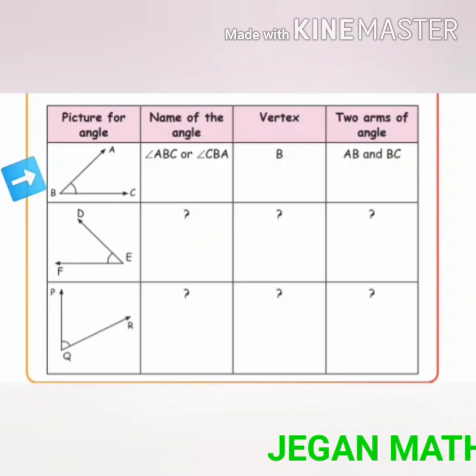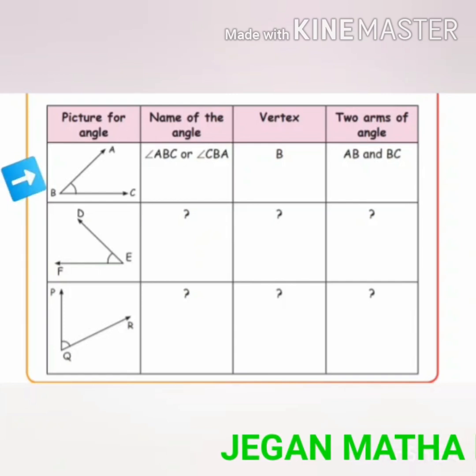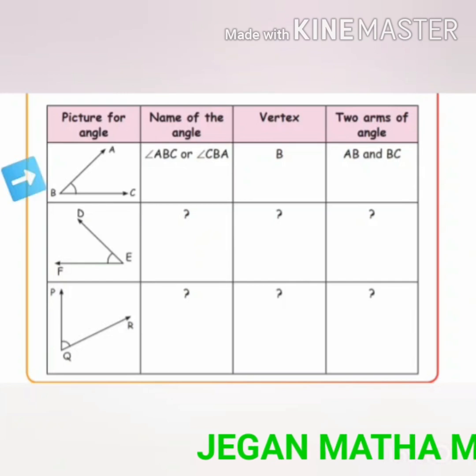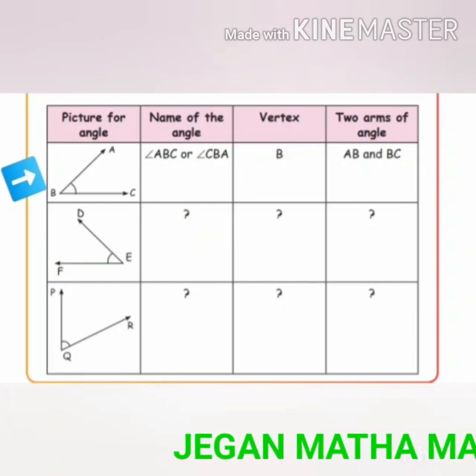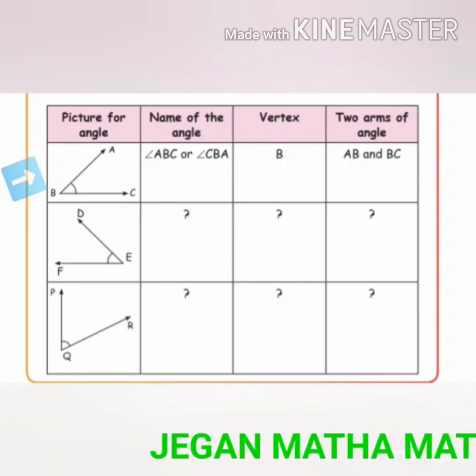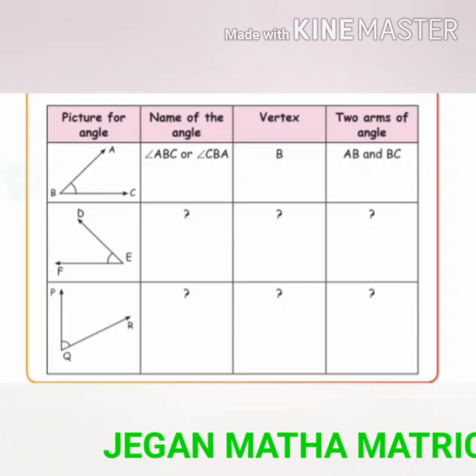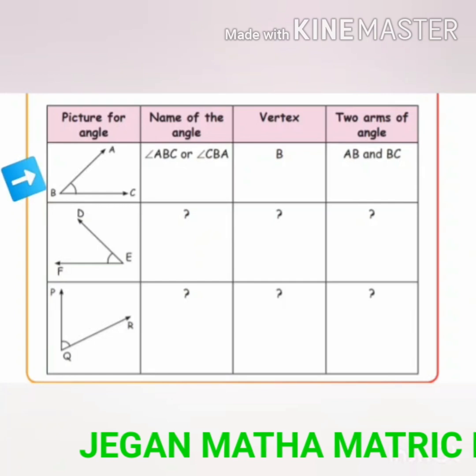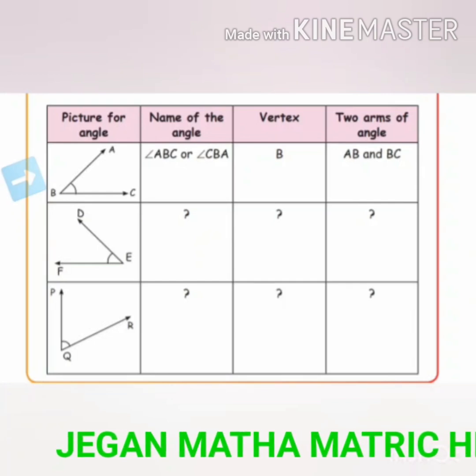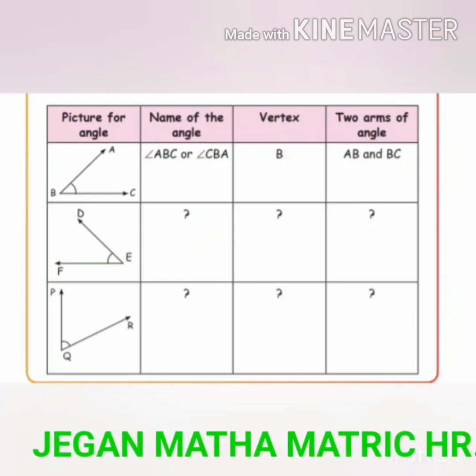The name of the angle is angle ABC or angle CBA. Here the name of the vertex is B. Then name of two arms are AB and BC.